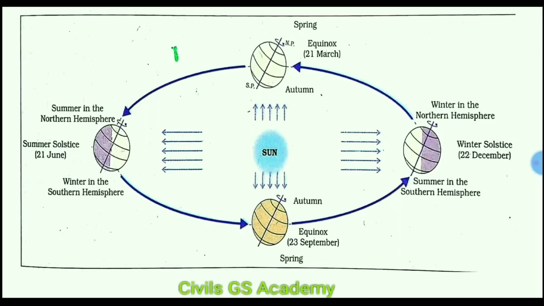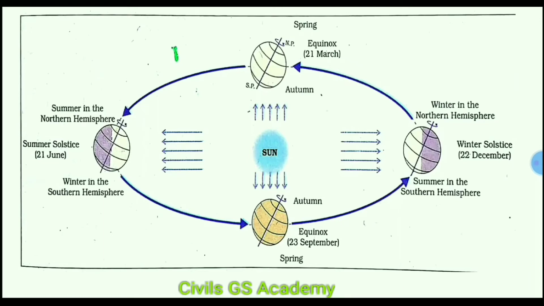And now it comes to this position when Earth is here on 21st March. This position is known as equinox because days and nights are equal on every part of Earth. Here the axial tilt of the Earth is in the same direction, so neither pole tilts towards the Sun.